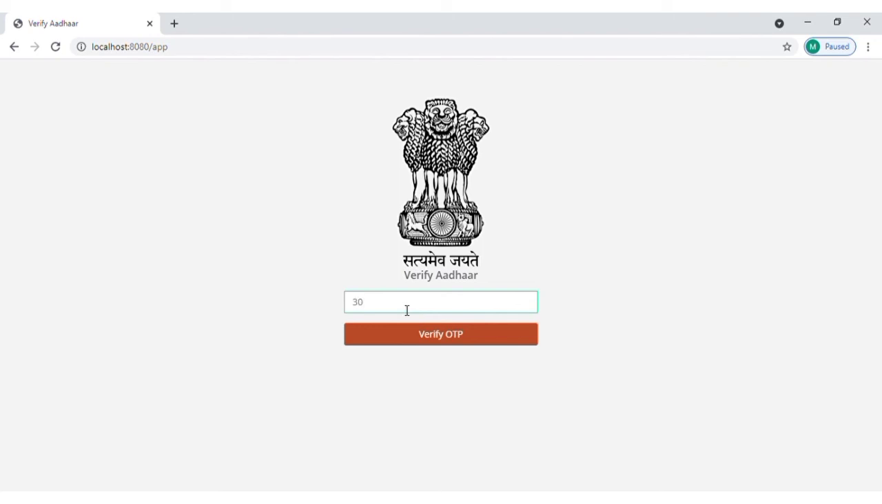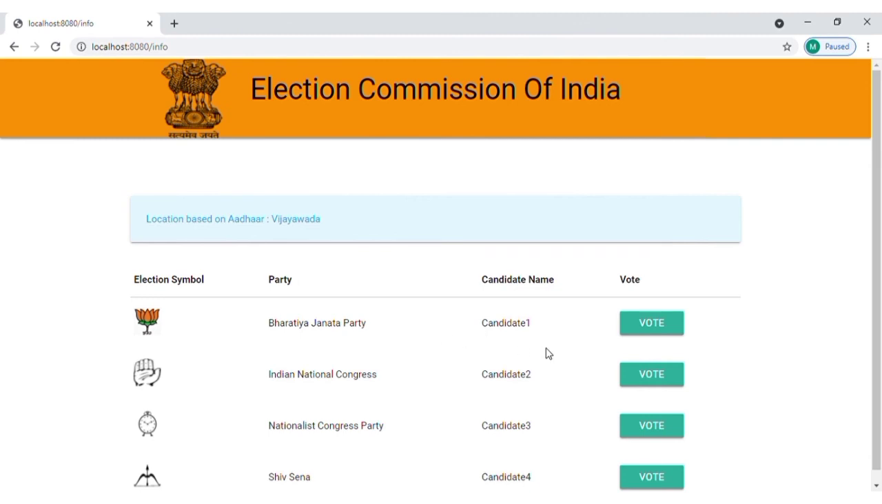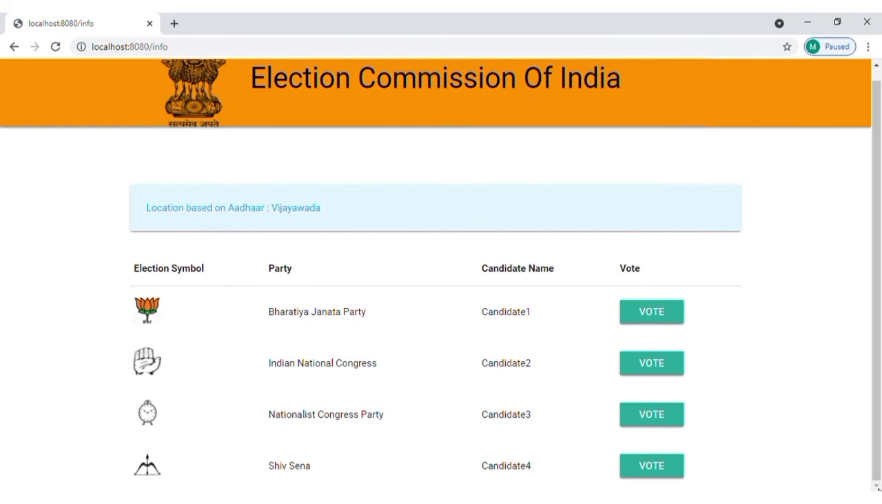So we are typing the OTP here. The admin will be giving the OTP in the system. After entering the OTP, we should press verify OTP here. If the entered OTP is correct, then it will redirect us to the voting page. Since the given OTP is correct, it has redirected us to the voting page. So this is the voting page.